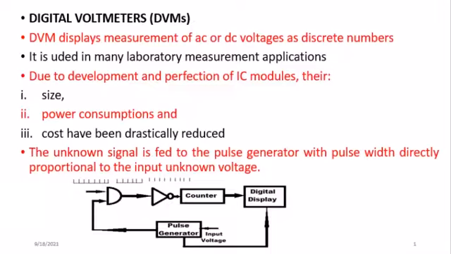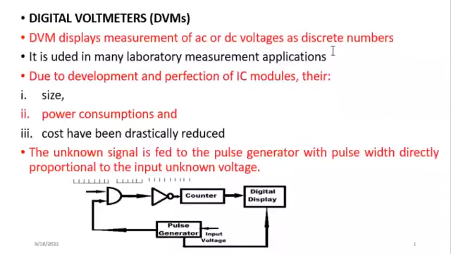So the next device under these digital instruments is the digital voltmeter, and this digital voltmeter, as you can see, is for measuring voltages. And of course, although it is digital, it can measure AC and DC voltages as discrete numbers. That is, it will take the AC and DC, but the results should be in discrete form.